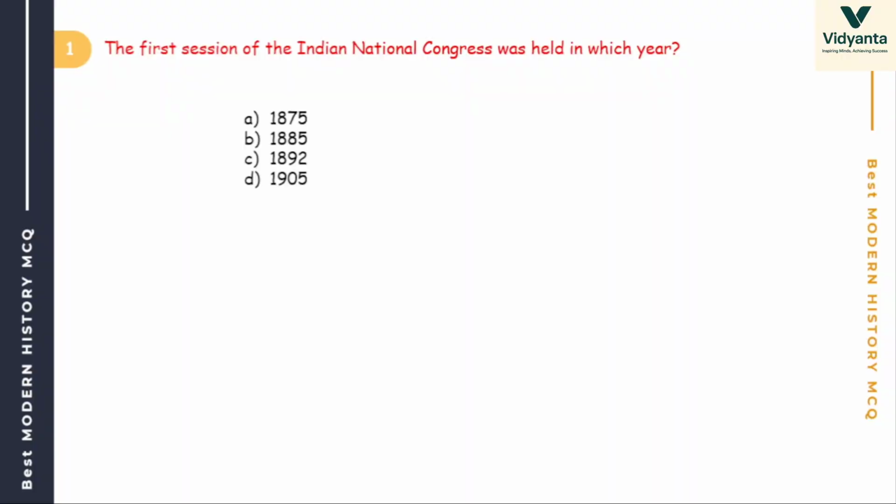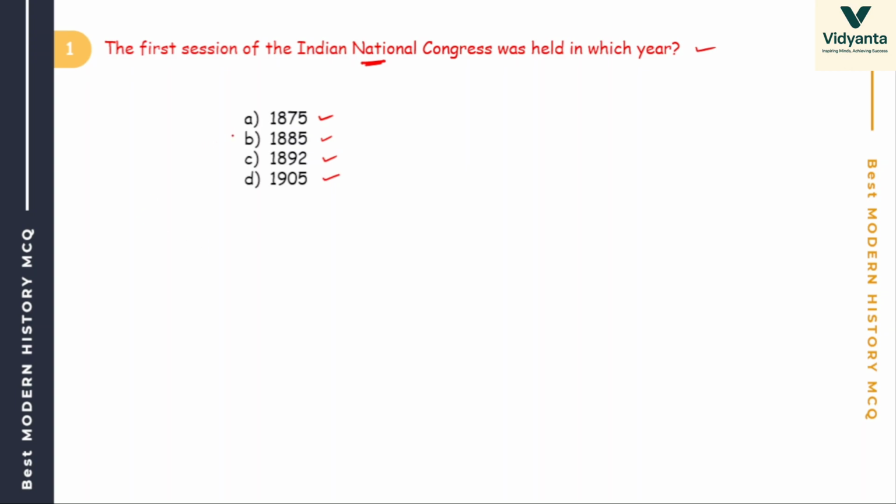The first question is, the first session of INC was held in which year? The options are 1875, 1885, 1892 or 1905. What is the answer? It is a basic and very easy question.